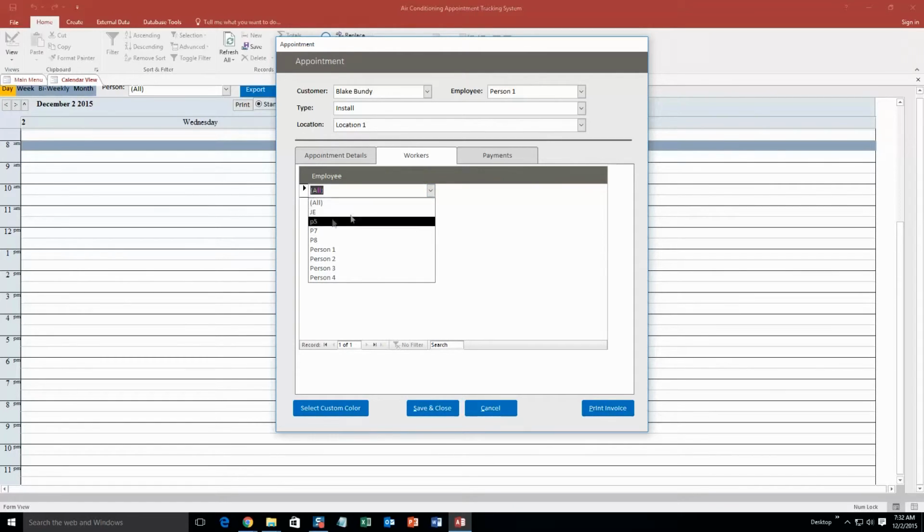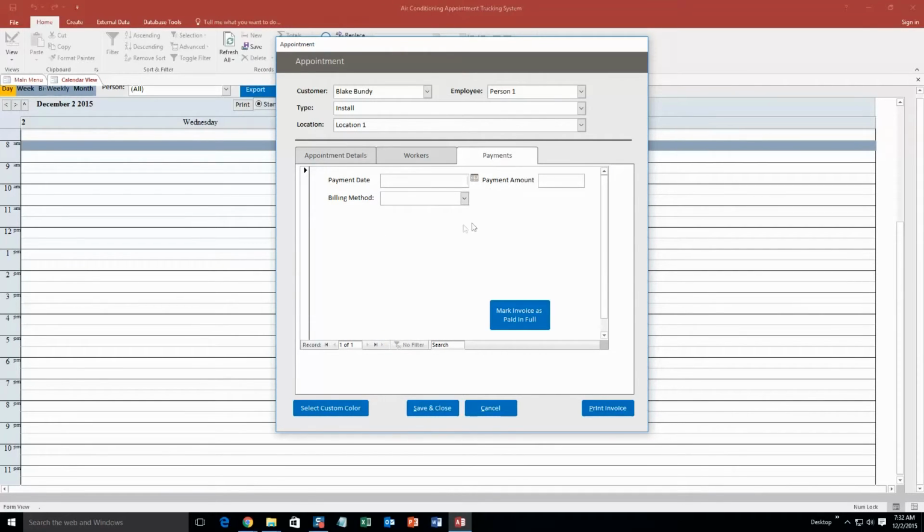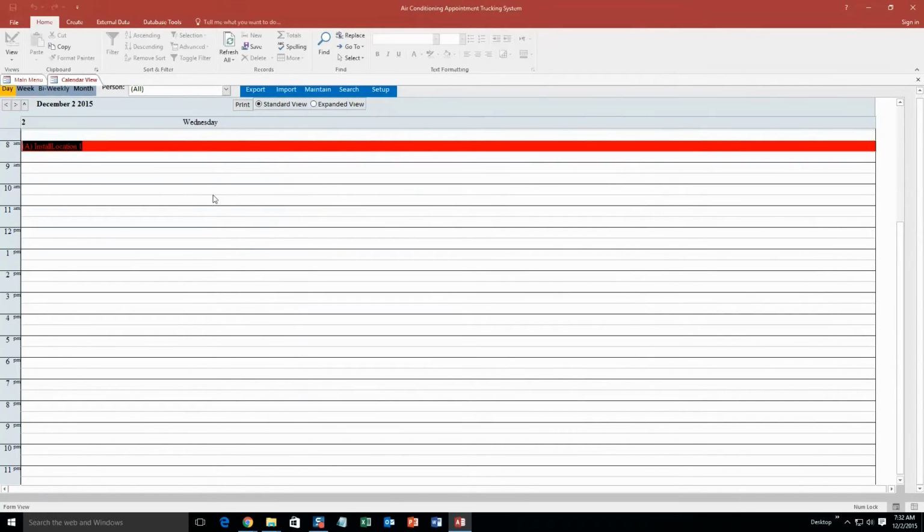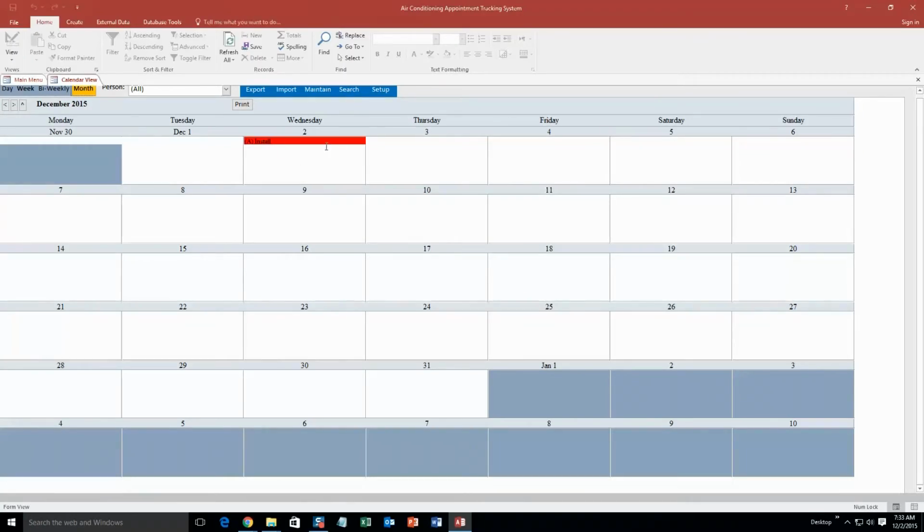If you're going to have multiple workers, you can put in multiple workers if you need more than one worker for one project. Payments, you can also put the payment method, all that kind of stuff. Pretty cool. It's pretty detailed. We're going to save and close that, and look at that, install location 1 pops up right there. You can even view it in the monthly form, and you will also see that. Pretty cool. It's pretty detailed.